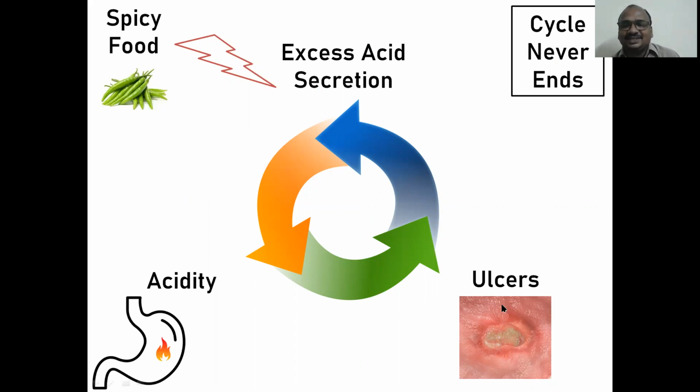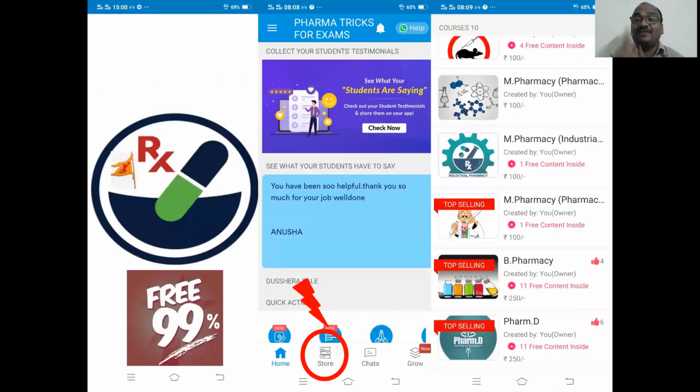See here, this is the ulcer. This ulcer will not remain constant. It again produces excess acid secretion. See, this cycle never ends. It is a triangle love story. Excess acid secretion loves the acidity, the stomach burn. This acidity loves the ulcer. Ulcer again loves the excess acid secretion. It produces excess acid secretion, so again it produces ulcer. One ulcer leads to 100 ulcers, like that. This cycle never ends.